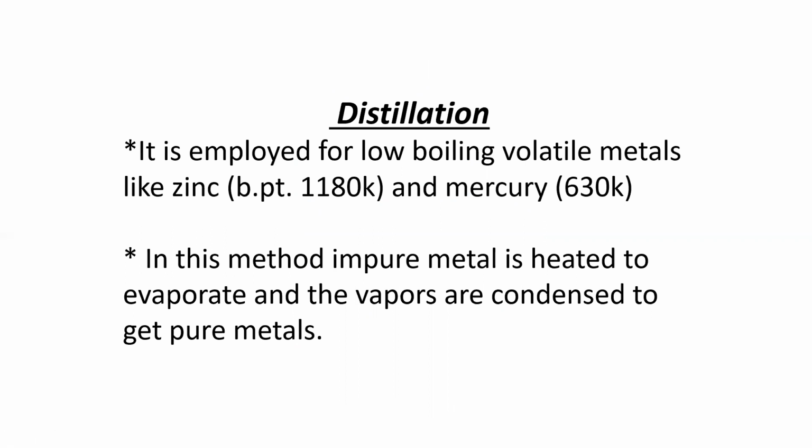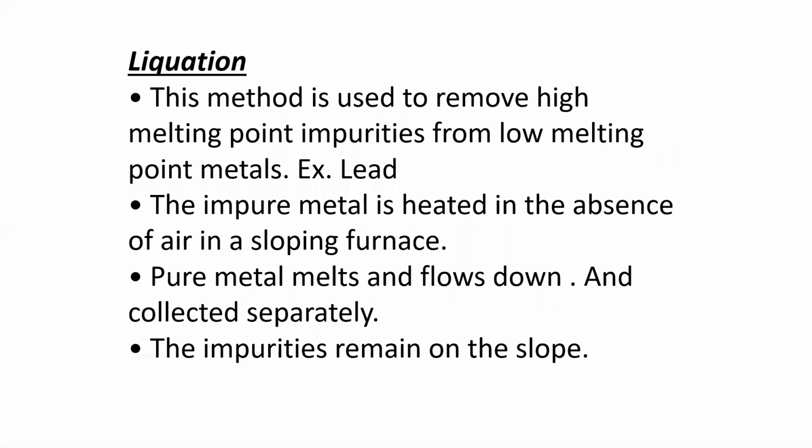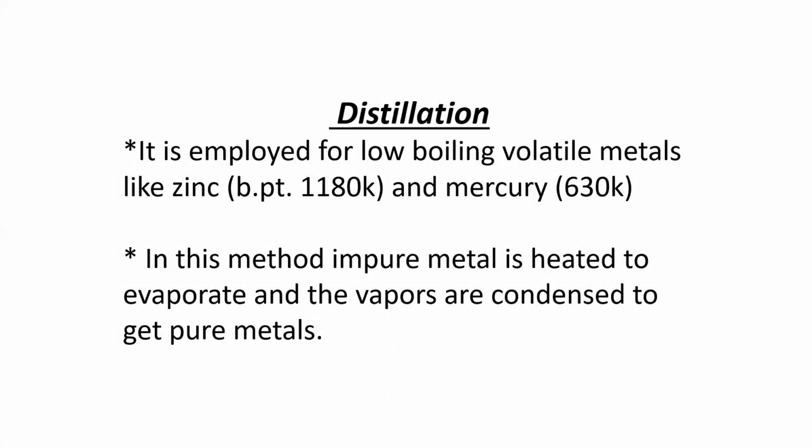So metals like zinc and Hg, we are going to distill using this method. The zinc boiling point is 1180 Kelvin. Hg boiling point is 630 Kelvin. First we need to heat that compound above the melting point. From that, the low boiling point metal changes into the vapor state. And then we condense those vapors. During condensation, the vapor changes into the solid state. Like that, we are separating the metals from the impurities using this method.